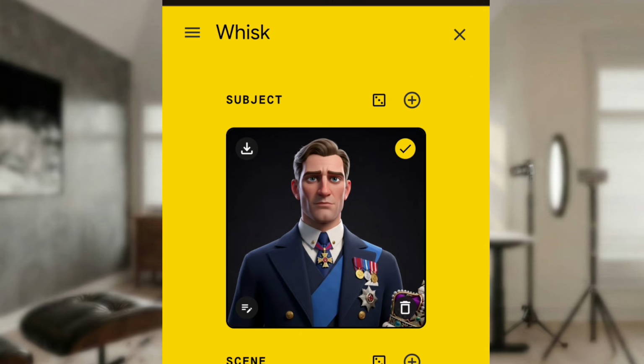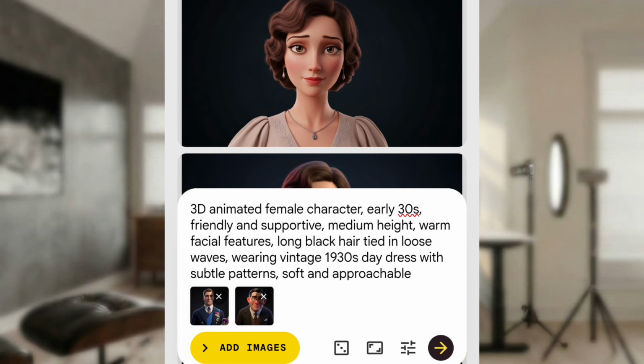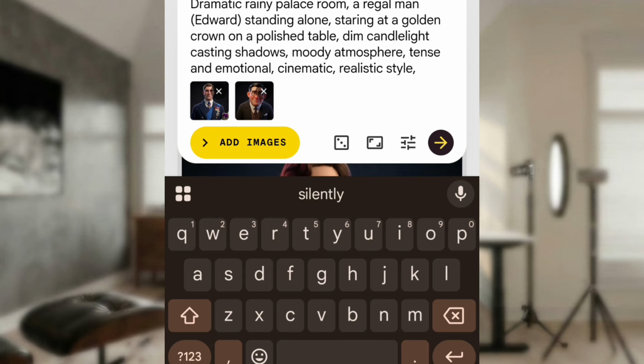Now, after ticking, you will click on this cancel sign. You then paste the prompt. Let me paste the prompt before I talk. That's the prompt that will generate the scene.